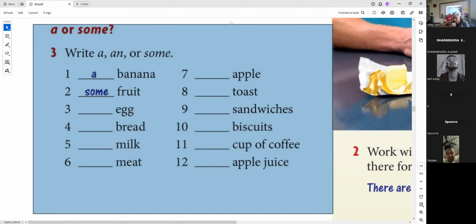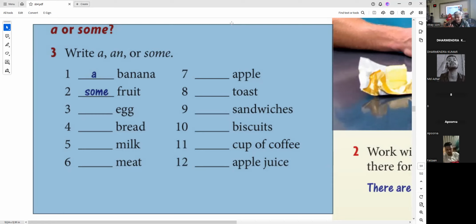Dal is uncountable, but they give you 1 bowl of dal for 20 rupees. There are two people, so they will say 2 dals. 20 multiplied by 2, 40 rupees. 2 dals here means 2 bowls of dal. But in restaurants, people use this, okay? I will put some conversations in front of you, which will help you understand.